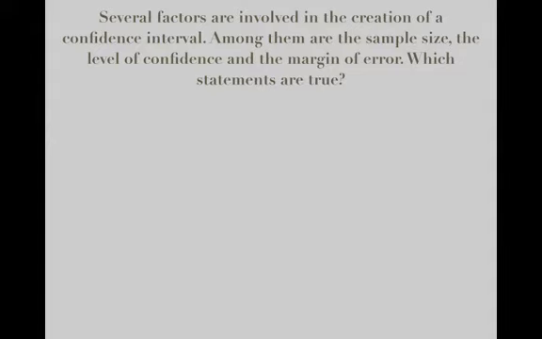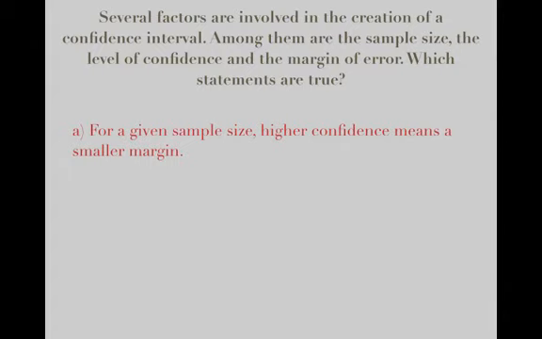Next question. Several factors are involved in the creation of a confidence interval. Among them are sample size, the level of confidence, and the margin of error. We're going to look at several statements and try to determine whether they are true. The first one: for a given sample size, higher confidence means a smaller margin.